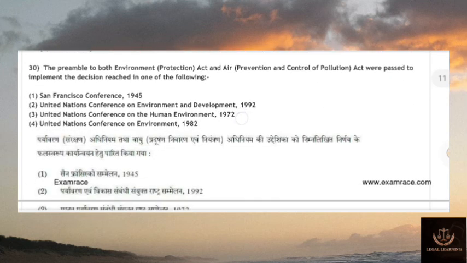30. The preamble to both the Environment Protection Act 1986 and the Air Prevention and Control of Pollution Act were passed to implement the decisions reached in one of the following. What is it? San Francisco 1945, or United Nations Conference? All are United Nations conferences. This is how similar these are, and how you might get confused.